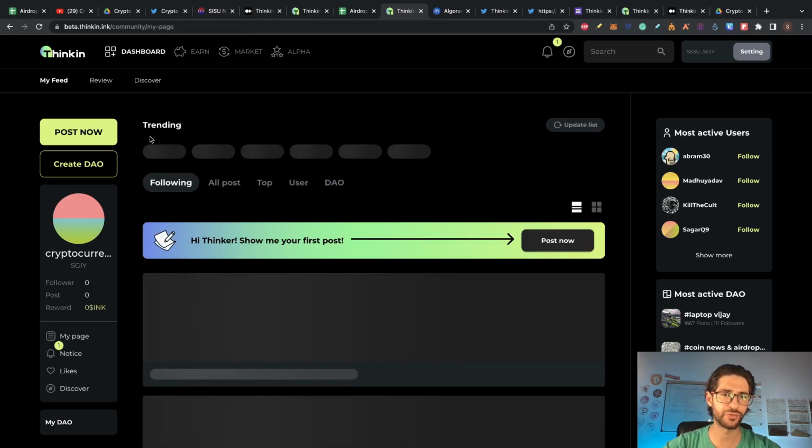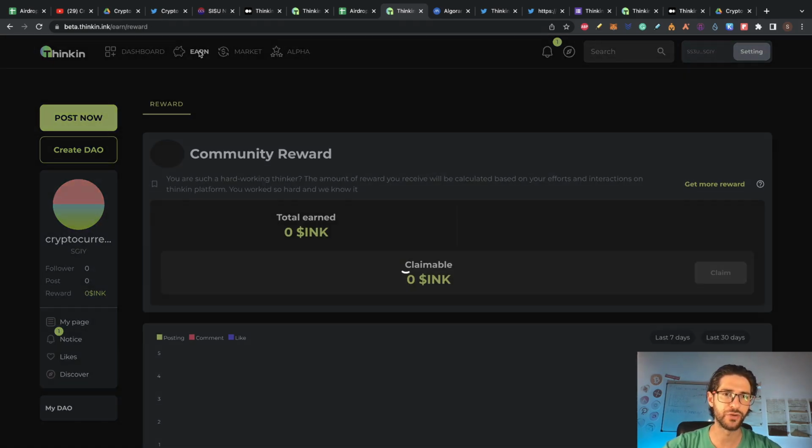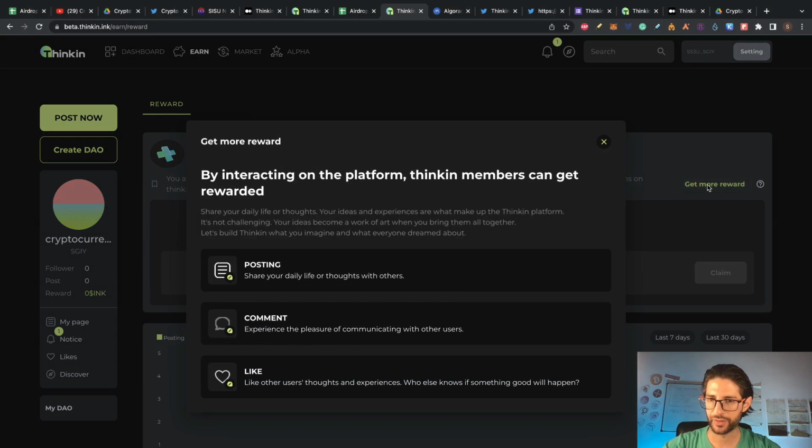If you click to the dashboard, you are going to have all the information of your profile here. This is your particular part of profiles. We are going to create a post, and we are going to create a DAO also. But if you go to the earn part, you can see that says the total earn in tokens is 0. In order to get tokens, you need to post, you need to comment, and you need to like. You are going to be doing these 3 actions, get more tokens here to claim. Like you can see here, by interacting with the platform, Thinkin members can get rewarded.